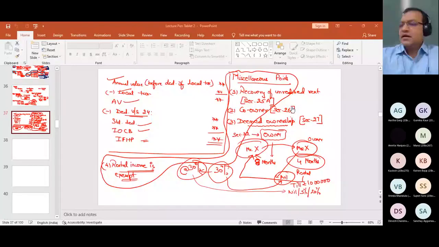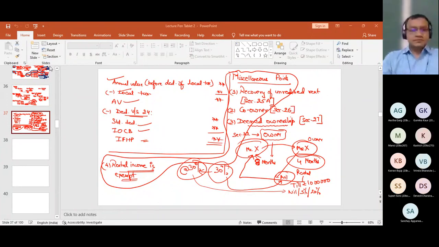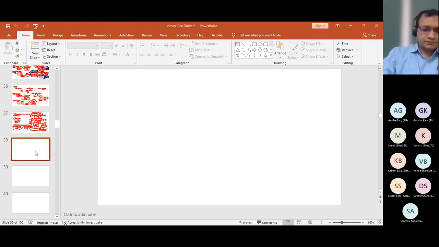So let me show you my screen and let me discuss that point. Which benefit will be denied in case the assessee opts to pay tax under optional taxation scheme? I hope the screen is visible.